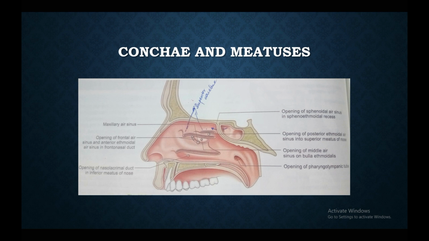The superior meatus lies below the superior concha, and this is the shortest and shallowest of the three meatuses. It receives the openings of the posterior ethmoidal air sinuses. The sphenoethmoidal recess is a triangular fossa just above the superior concha. It receives the opening of the sphenoidal air sinus. The atrium of middle meatus is a shallow depression just in front of the middle meatus and above the vestibule of nose.